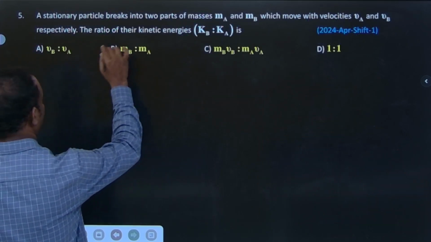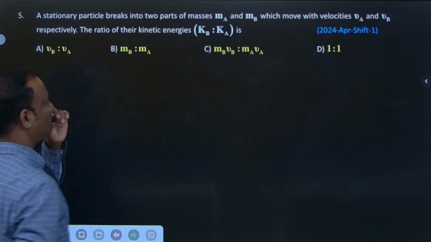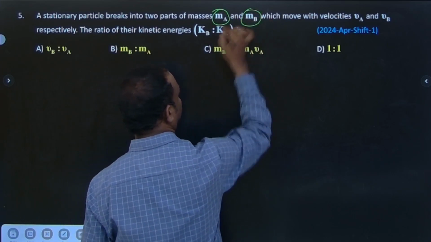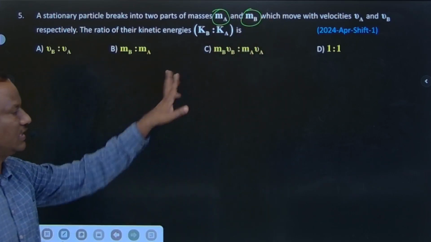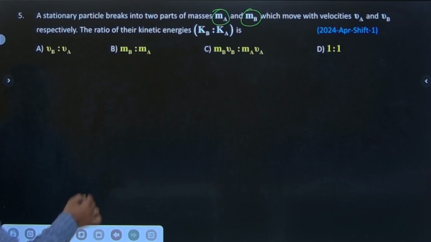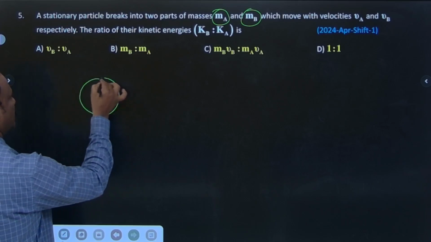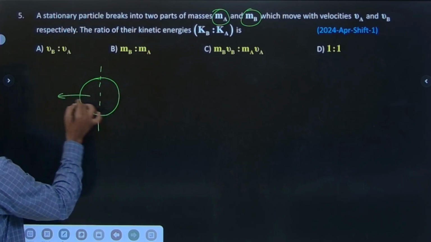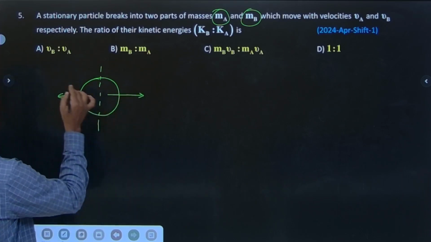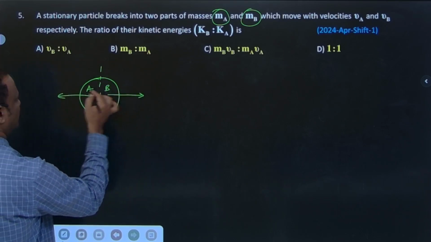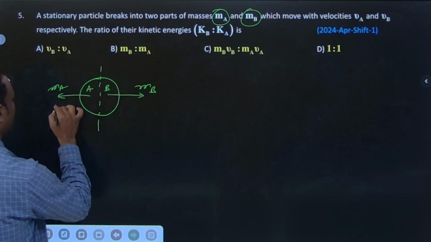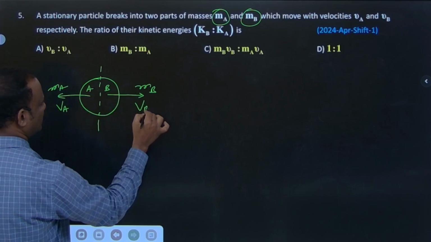Question: a stationary particle breaks into two parts of masses MA and MB, with velocities VA and VB. Stationary particle, let it be a bomb. This exploded into two fragments. First one is A, this is B. Its mass is MA, its mass is MB. Velocity is VA, velocity is VB.